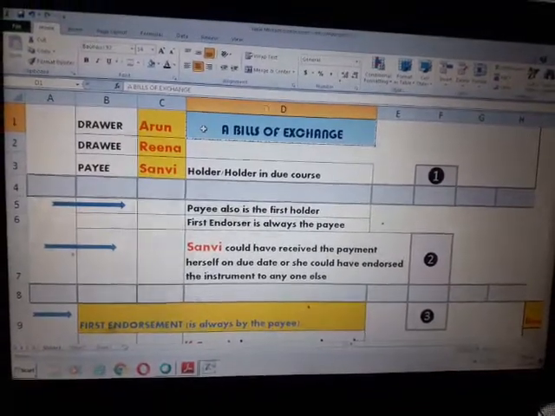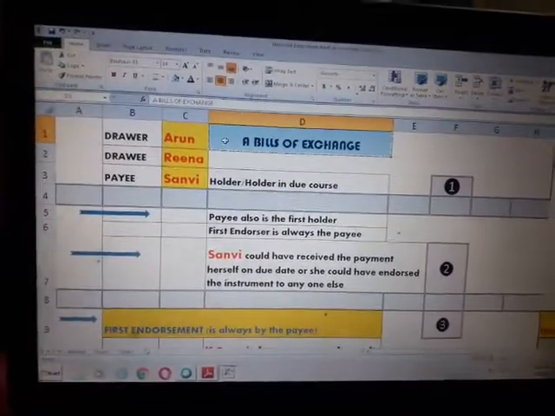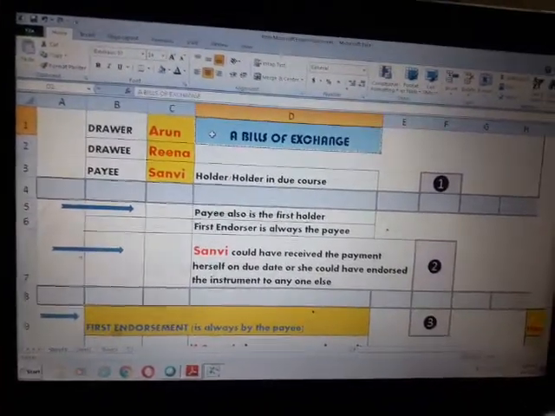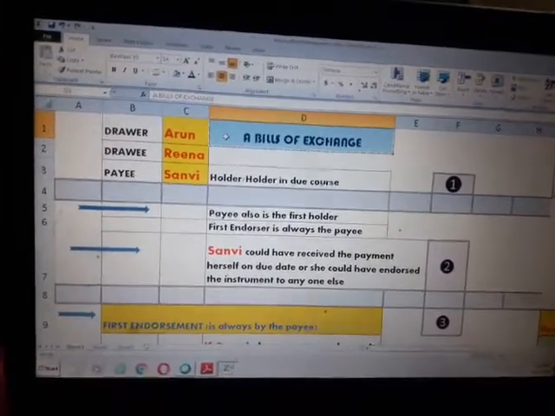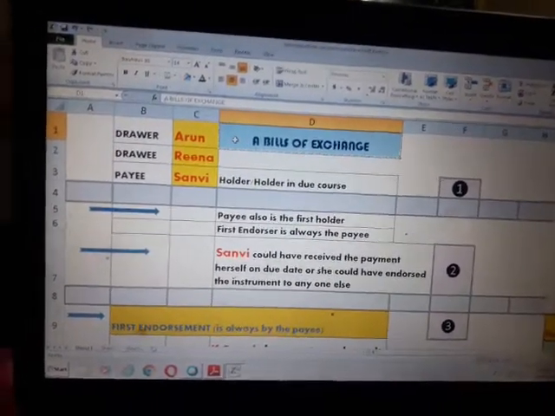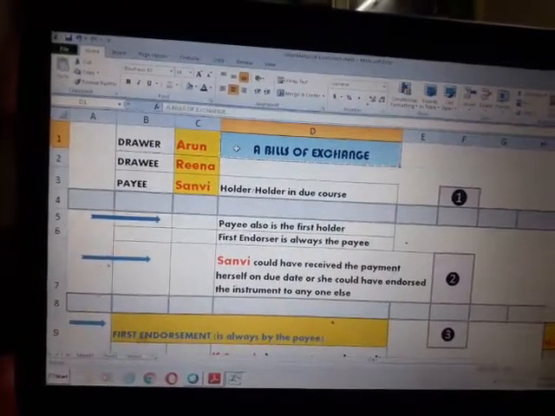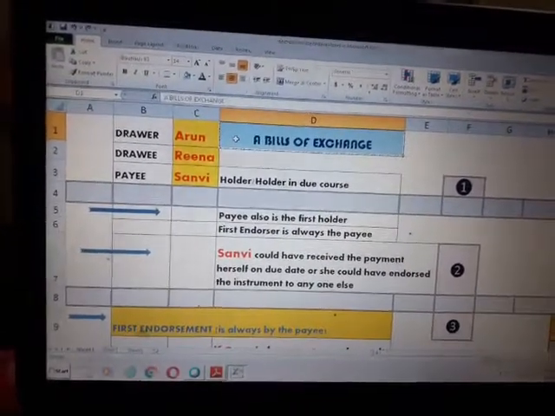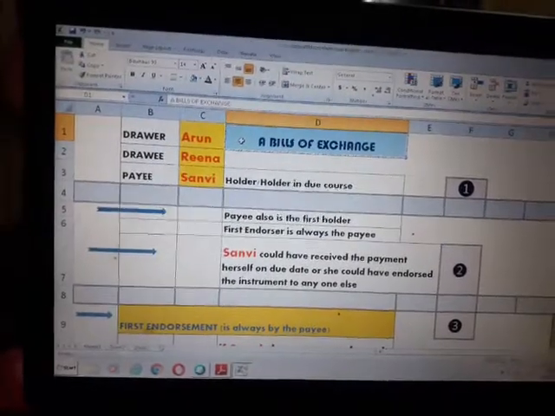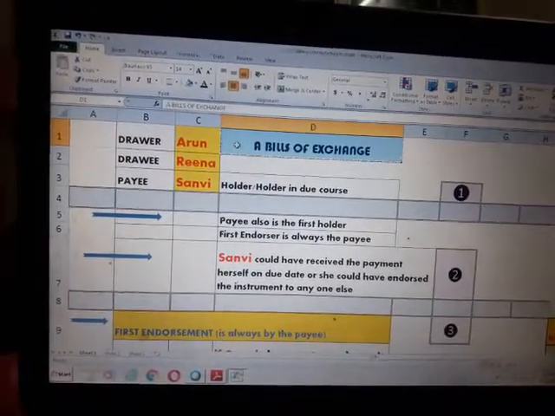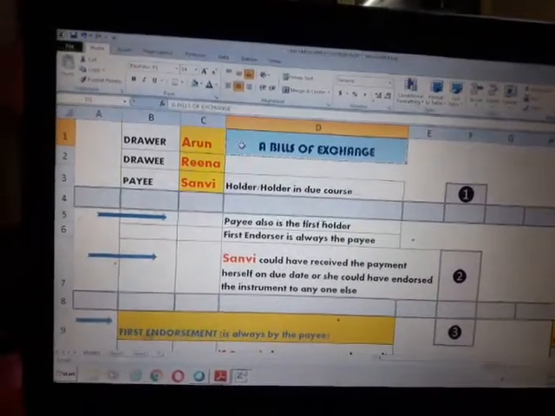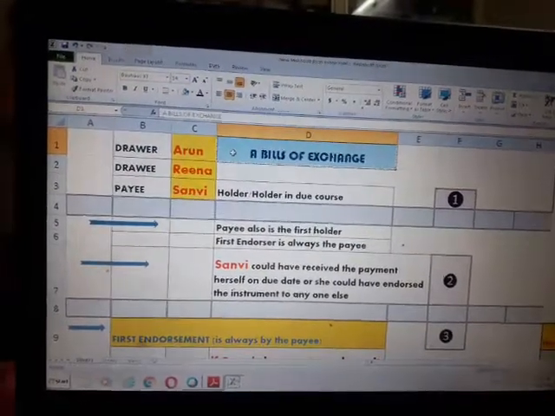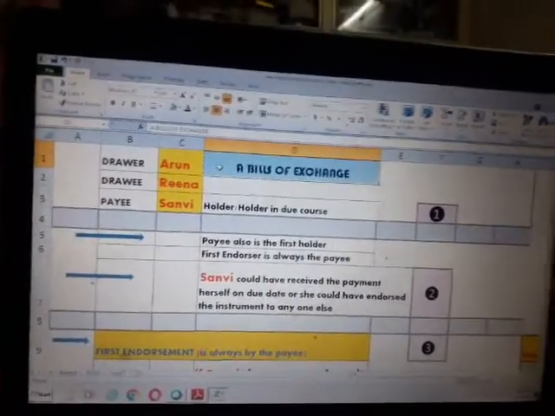So from here we can understand that the payee is the first holder of any instrument, and the first endorsement means the transfer to the next person. The first endorsement is always done by the payee. So the first endorser will always be the payee, because the first recipient of the instrument is the payee himself, and if he wants to retain it, he has two options. The payee has two options. In my example, Sanvi is the payee, so Sanvi has two options. Sanvi can either retain this bill of exchange with herself till the due date and collect the payment on this instrument, or she can endorse or transfer this instrument to anybody else before the maturity, before the due date.